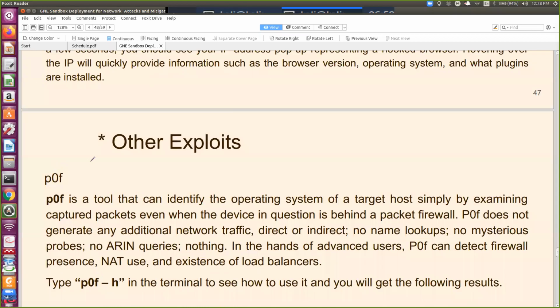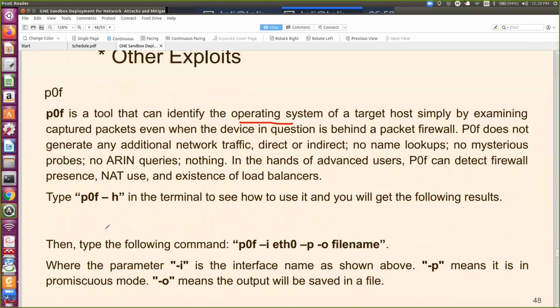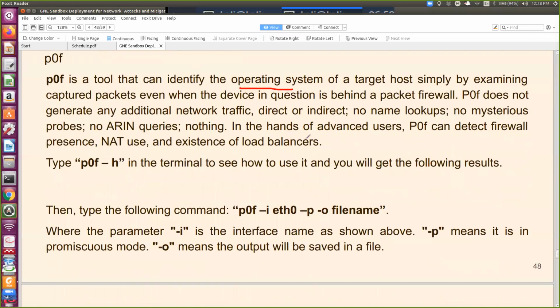Then another exploit is p0f, which identifies the operating system of the target host simply by examining and capturing the packets. So how to run this? You can give the interface of your Ethernet card, then give the capture, and this is the output in this file name.